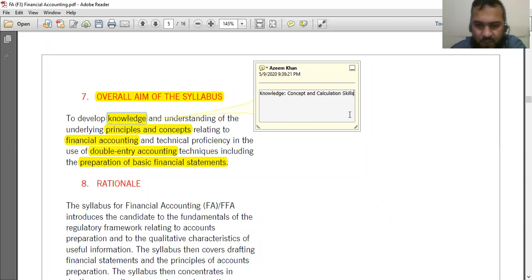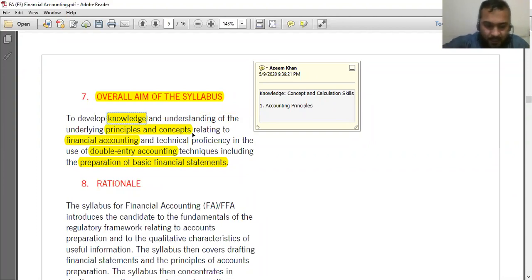So the knowledge must be about your accounting principles. The common principles are going concern, accrual basis, cash basis, materiality, the double entry system, and the definitions of asset, liability, and equity. So these are the accounting principles and concepts.